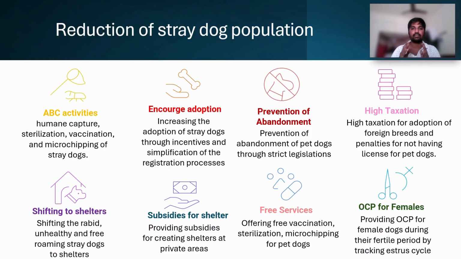dogs through strict legislation. Then putting high taxation for adoption of foreign breeds and penalties for not having a license for pet dogs. Then shifting the rabid, unhealthy, free roaming stray dogs to the shelters, and providing subsidies for creating shelters at the private areas, and offering free vaccination, sterilization, and microchipping for the pet dogs along with the OC pills for female dogs during their fertile period by tracking their estrus cycle.